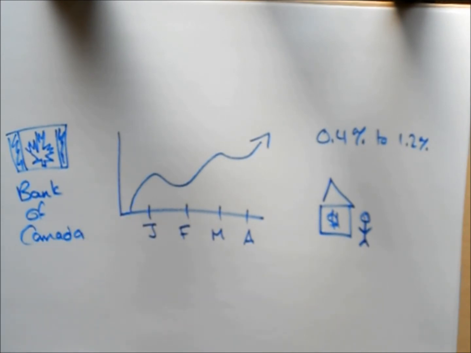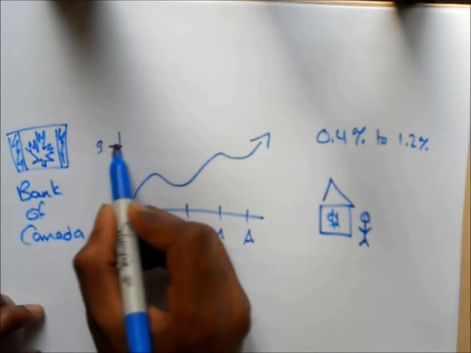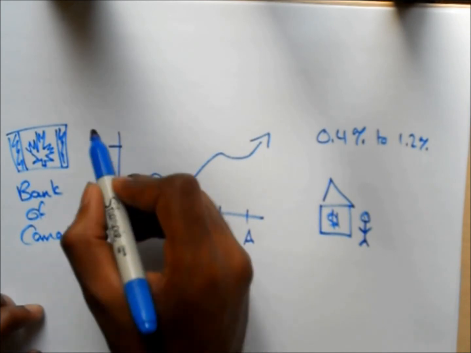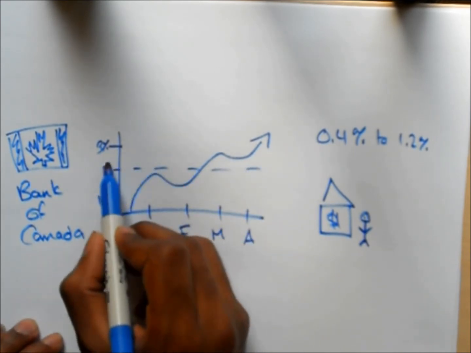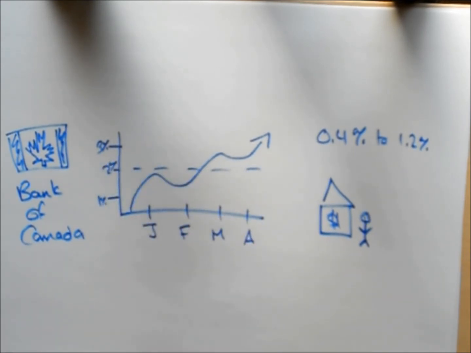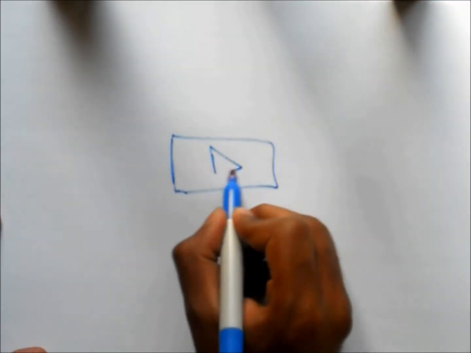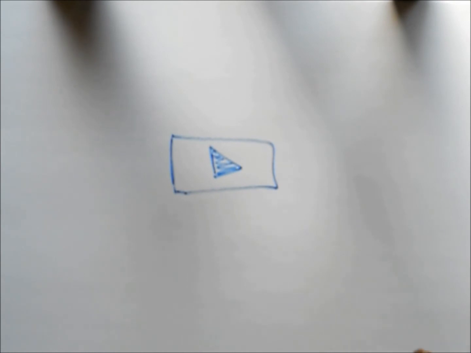When the inflation rate is too high, they can increase the interest rate and lower that inflation rate, and vice versa. Now, by doing this, they can have their ideal inflation rate of 2%. This is what they believe is the perfect inflation rate for our country. Now, the following video is going to talk about the really high inflation rate that happened in February.